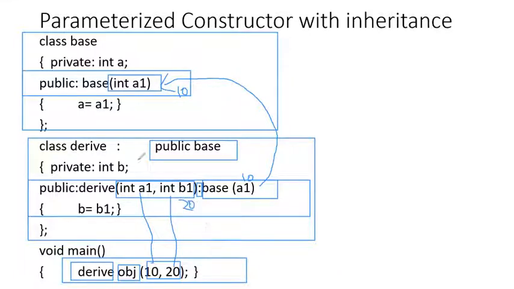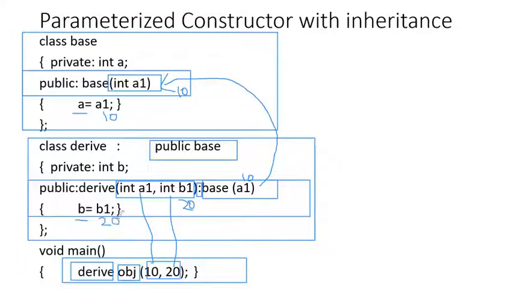So what will be the final value of the data member A, which belongs to the base class? It will become 10. And what value will be assigned to B, which belongs to the derived class? The value of B is equal to B1, which becomes 20.